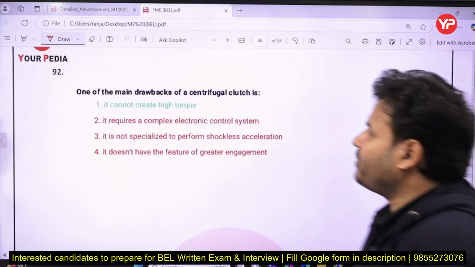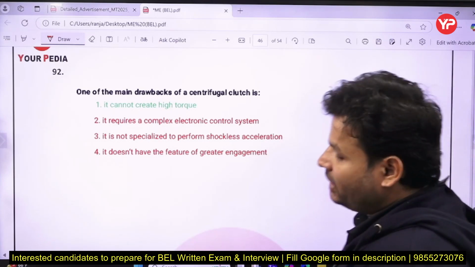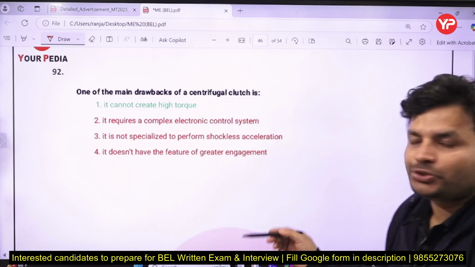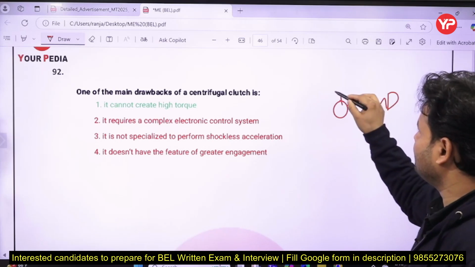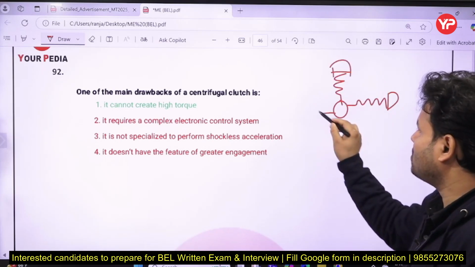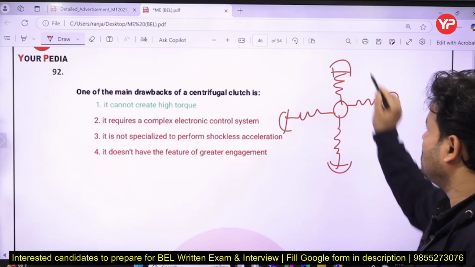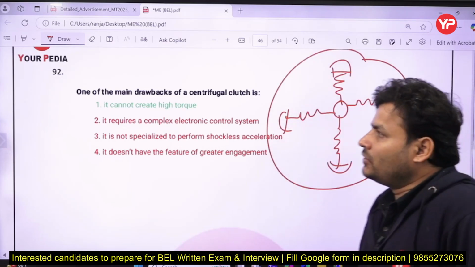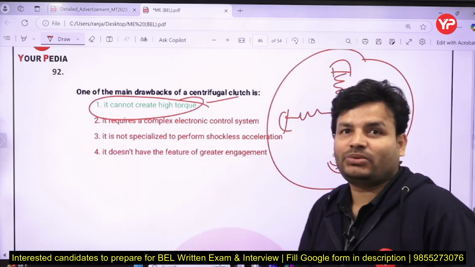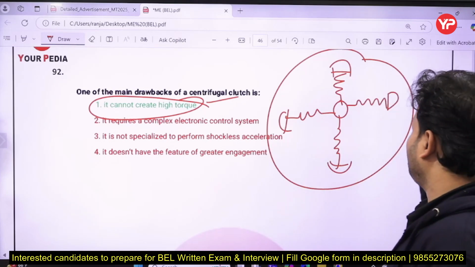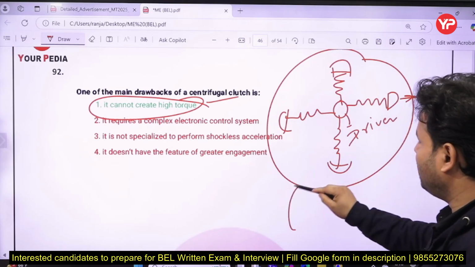Next, one of the main drawbacks of a centrifugal clutch is that it cannot create a high torque. Obviously, as I told you, in a centrifugal clutch there are shoes like that. So one of the main drawbacks is that it cannot create a high torque. That's why after attaining a certain speed, they transfer the power from the driver to the driven.